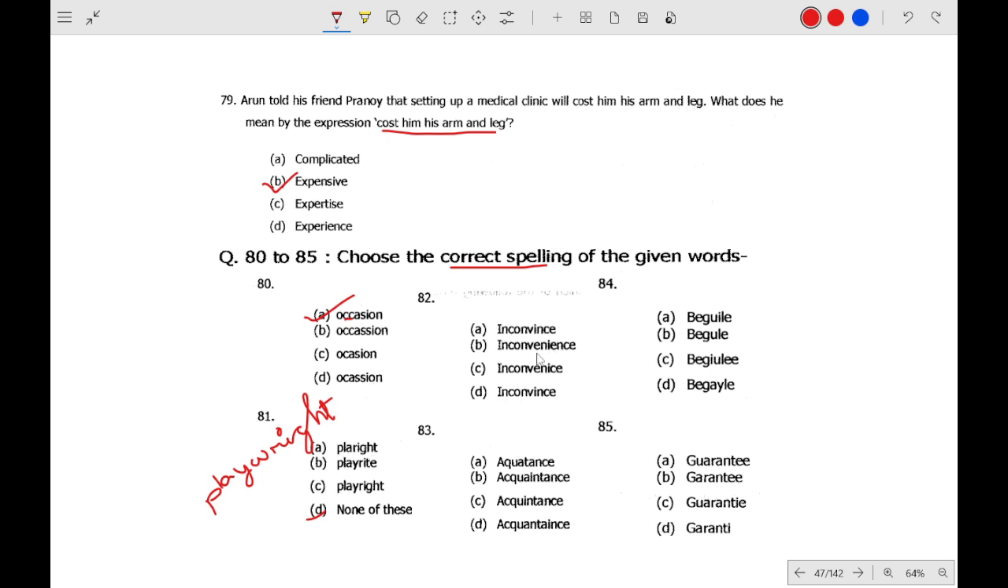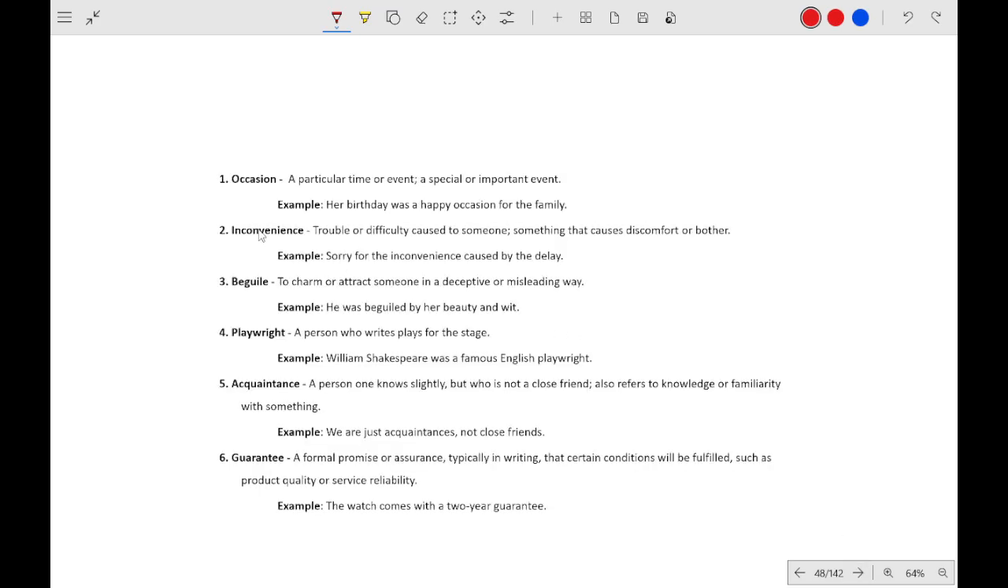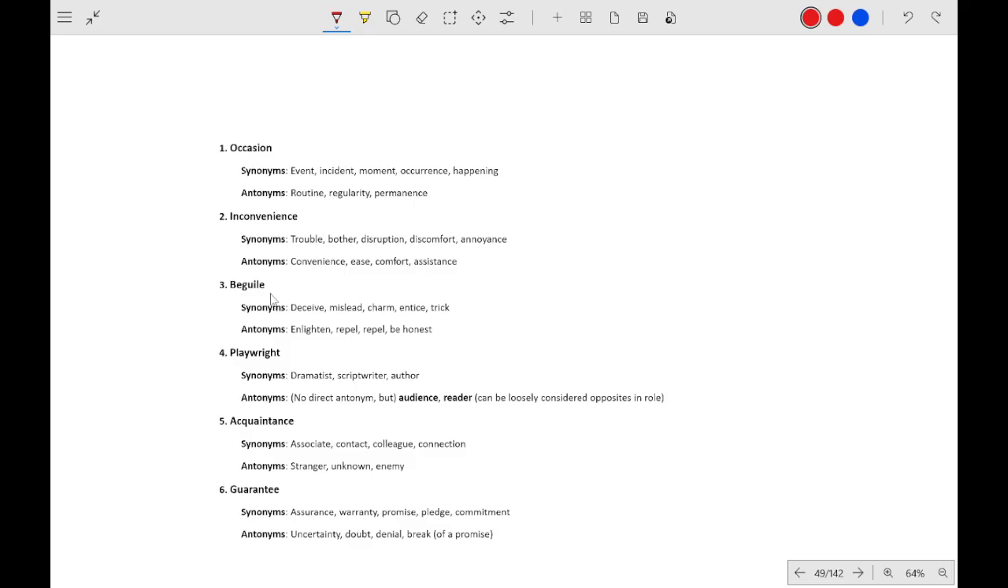Inconvenience. So it will be the correct answer. Acquaintance, so double A. Beguile. So which one will be the correct answer? Beguile. Guarantee. Option number A. And what do these mean? Occasion, beguile. You can pause and read it. And these are the antonyms and synonyms.